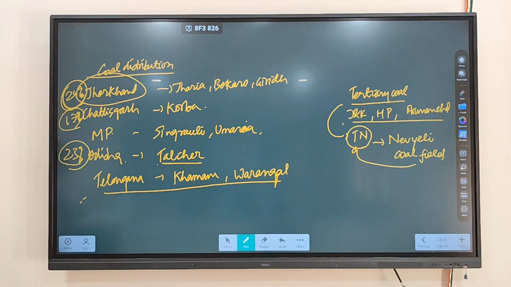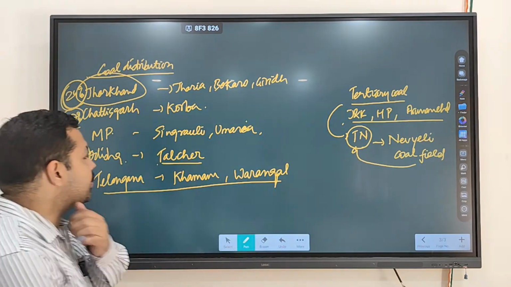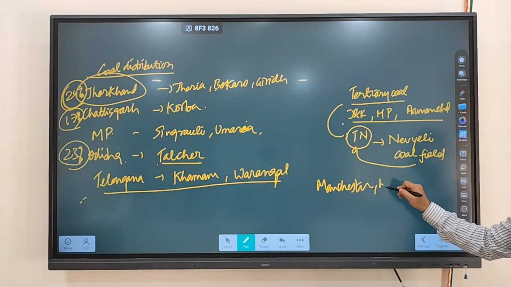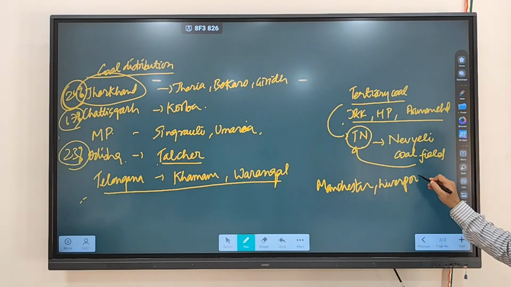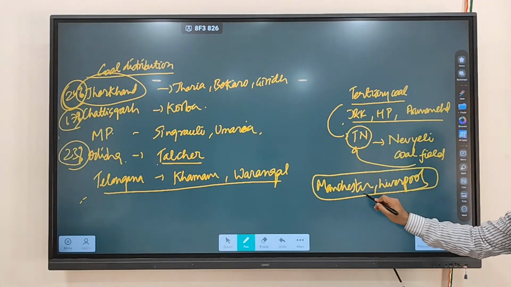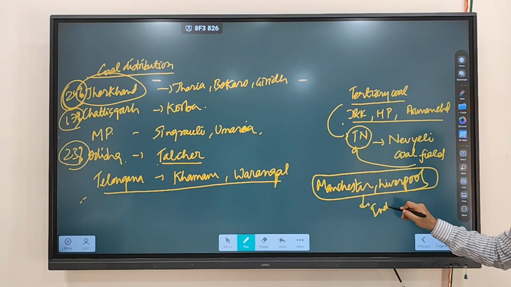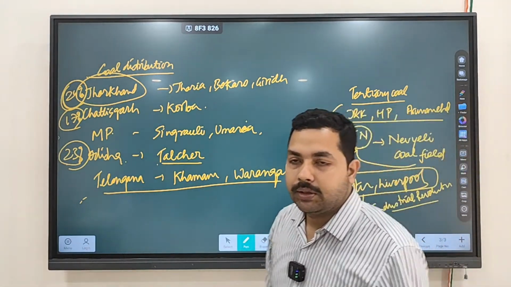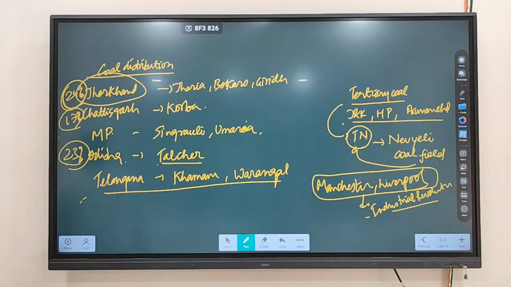Now, world over, where are the coals being found? One region is the British region. All your Manchester, Liverpool, all these regions are rich in coal, and that's why the industrial revolution started in Britain. Why did it start in Britain? Because you started using coal power. That's why the industrial revolution started in Britain.